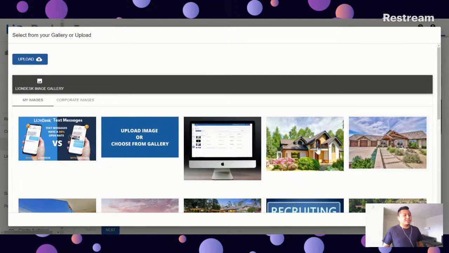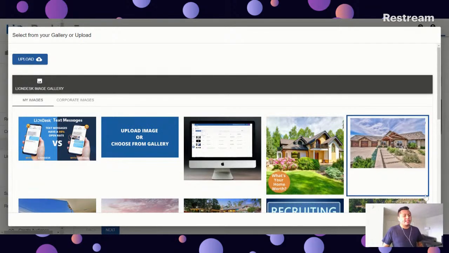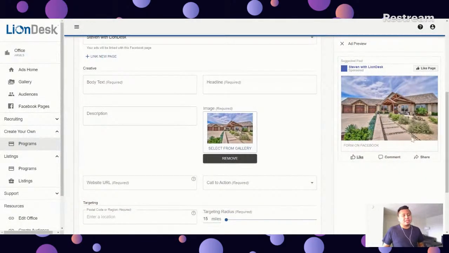These are all of the images that I have available. So I can go ahead and click on an image and click on choose. And you'll see it added in the preview to the far right. That way you can follow along. If you want to make any changes, you can.